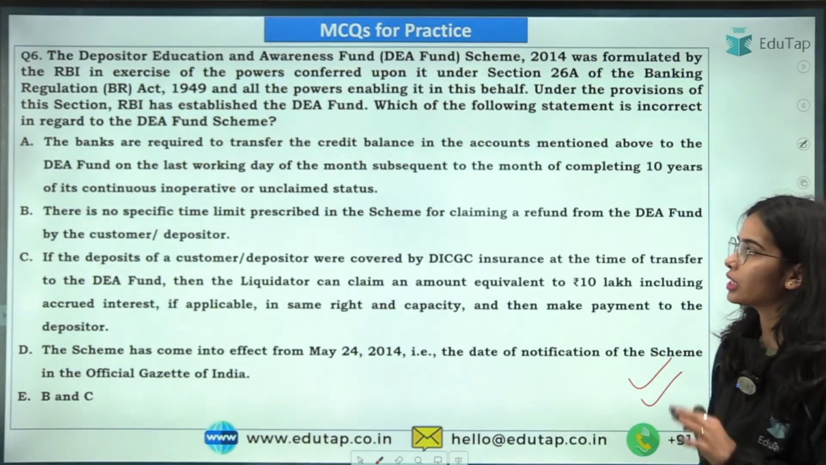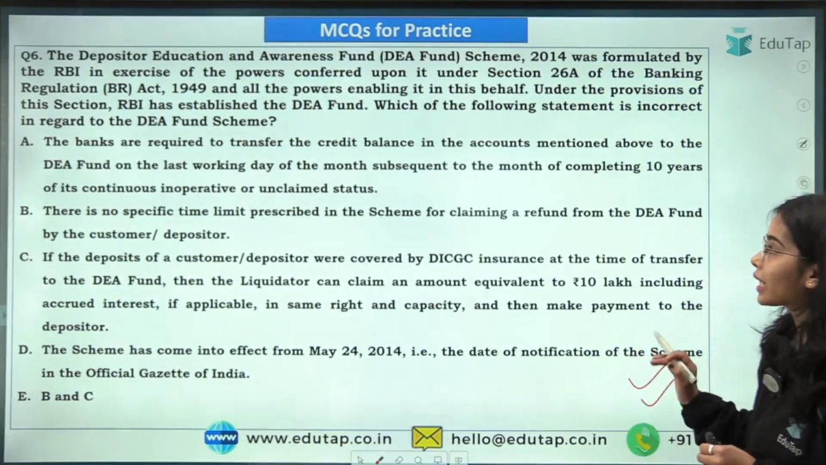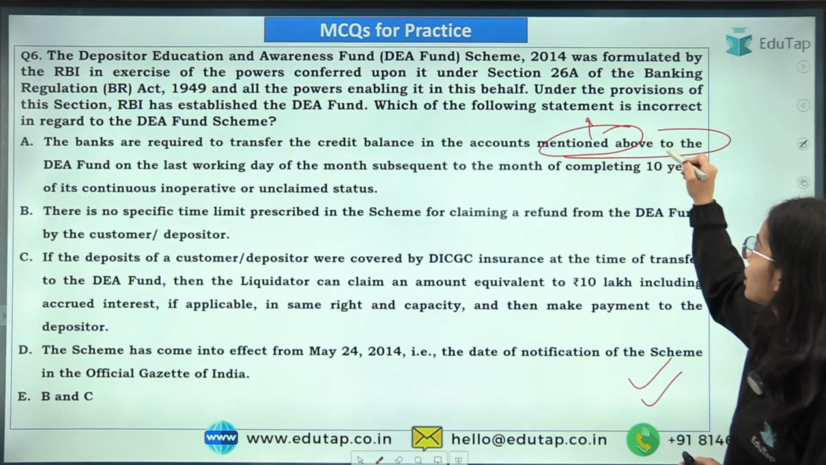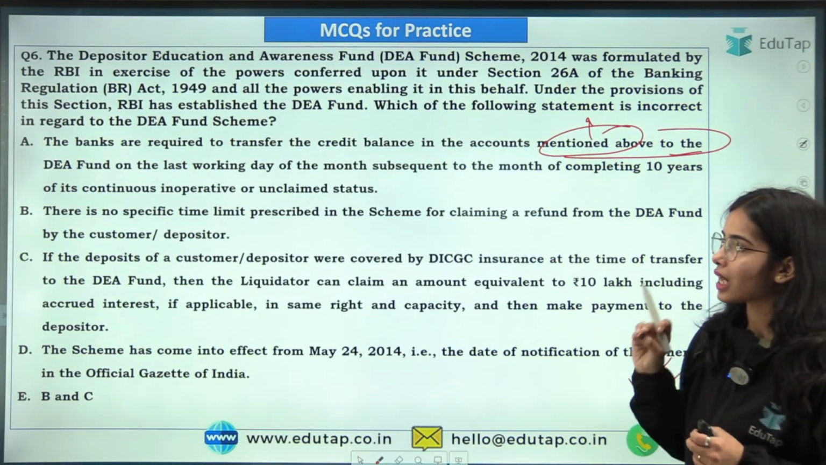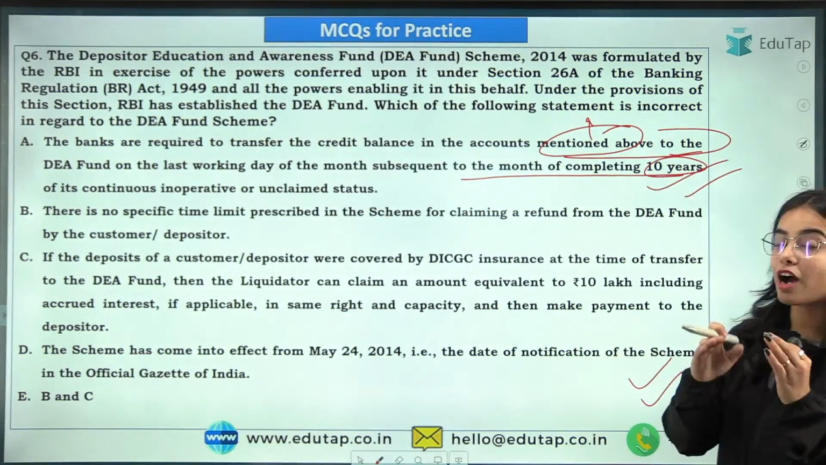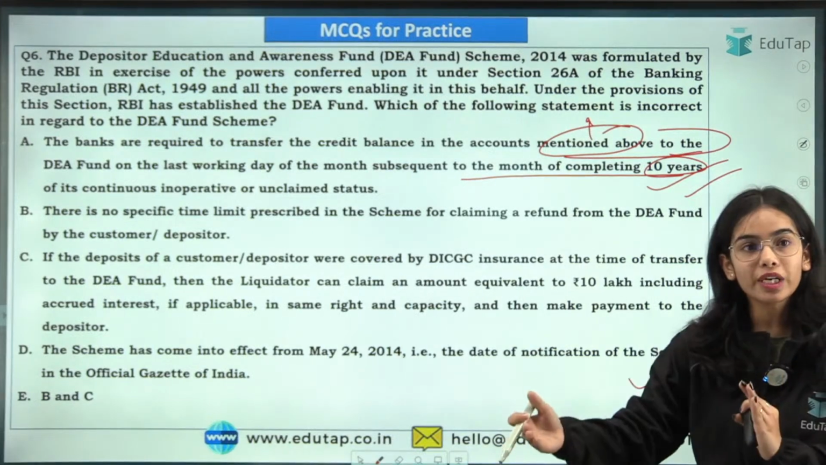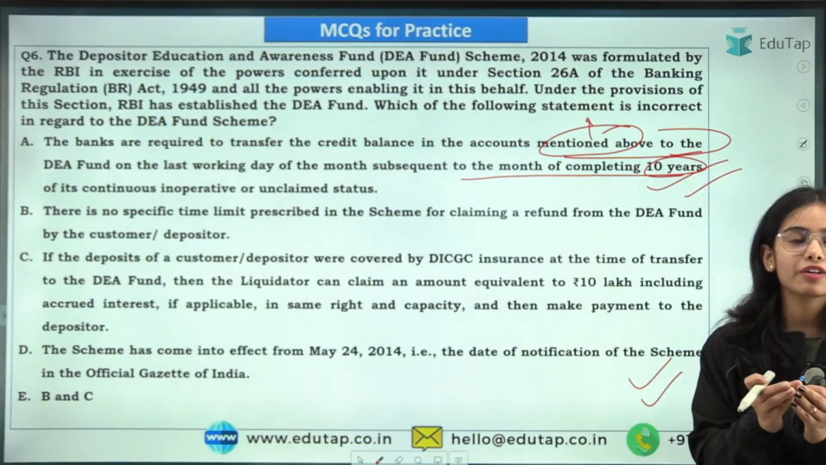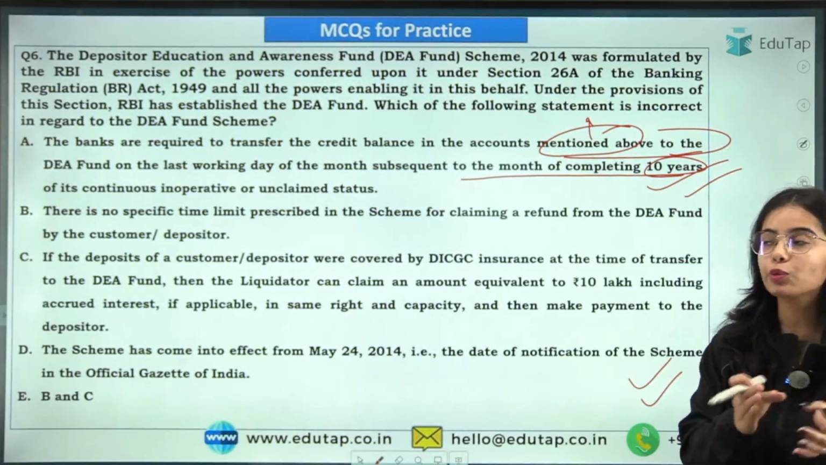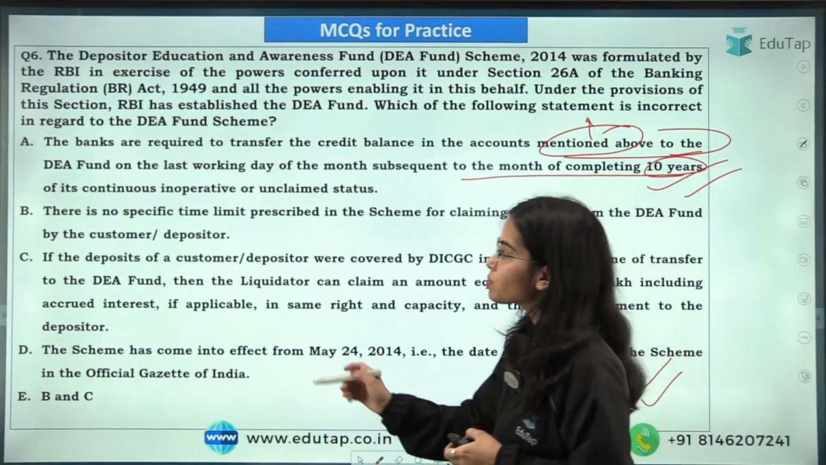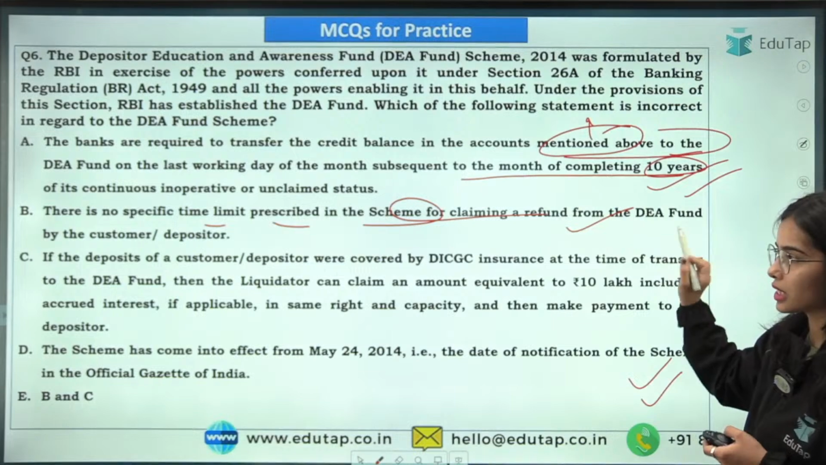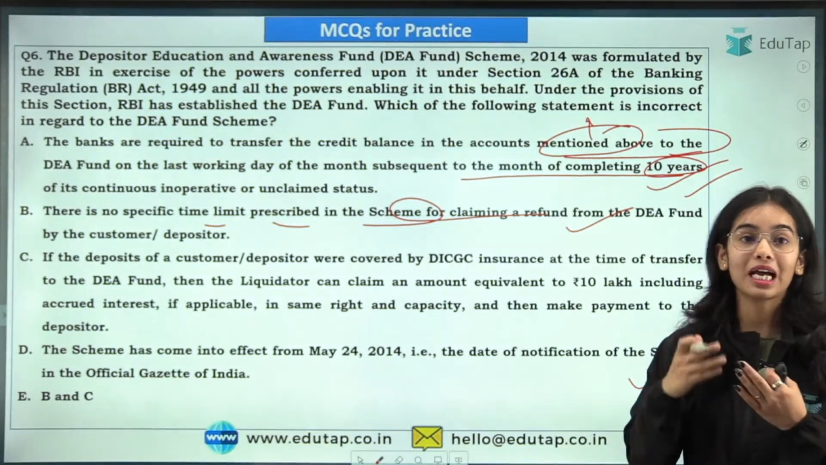Now coming to this question, the banks are required to transfer the credit balance in the accounts mentioned above to the DEA fund on the last working day of the month subsequent to the month of completing 10 years. So this is correct, that after completing 10 years, in the subsequent month, the inoperative accounts or unclaimed deposits have to be sent to the DEA fund. There is no specific time limit prescribed in the scheme for claiming a refund from the DEA fund. So this is also correct.